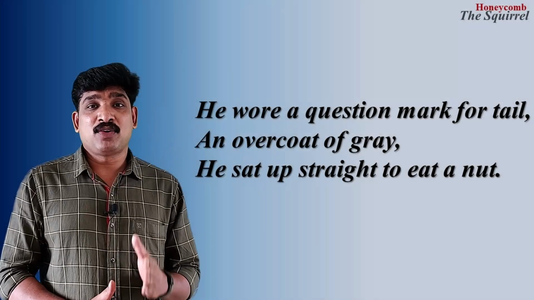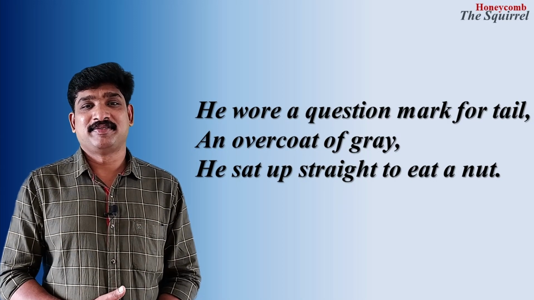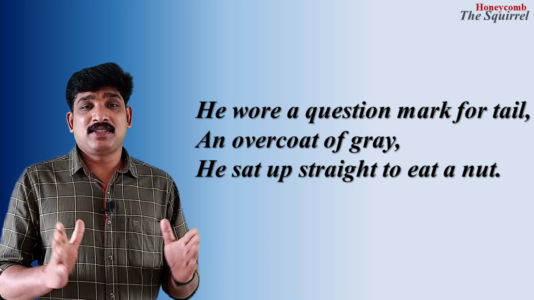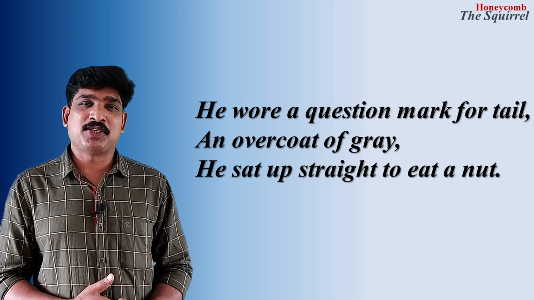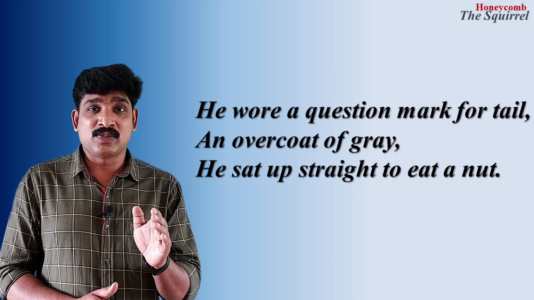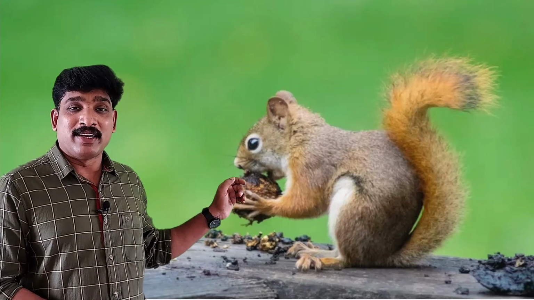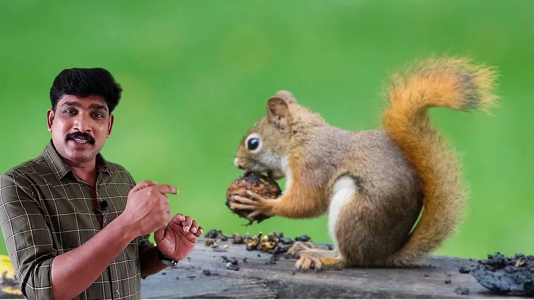He wore a question mark for tail, an overcoat of grey. He sat up straight to eat a nut. The poetess begins the first stanza with the physical description of the squirrel. The poetess in her imagination sees it as if it is wearing an overcoat of grey because it has grey fur all over its body with dark stripes on it. Its tail rolls about. You might have observed the squirrel. The tail, when it sits, may be seen to be just like a question mark. So here she says, its tail rolls about, twisting like a question mark.